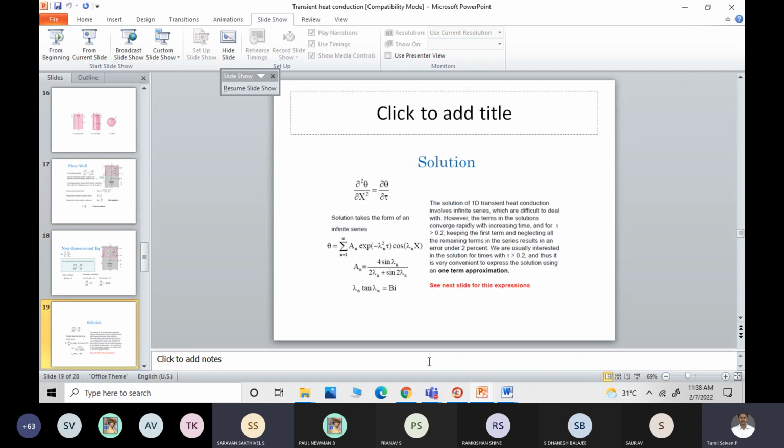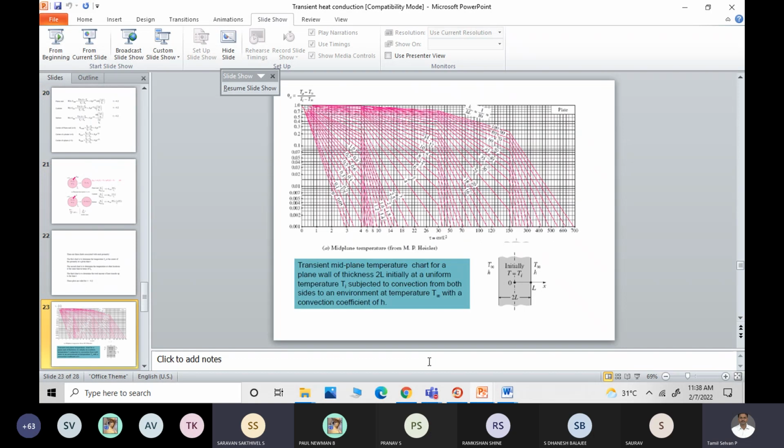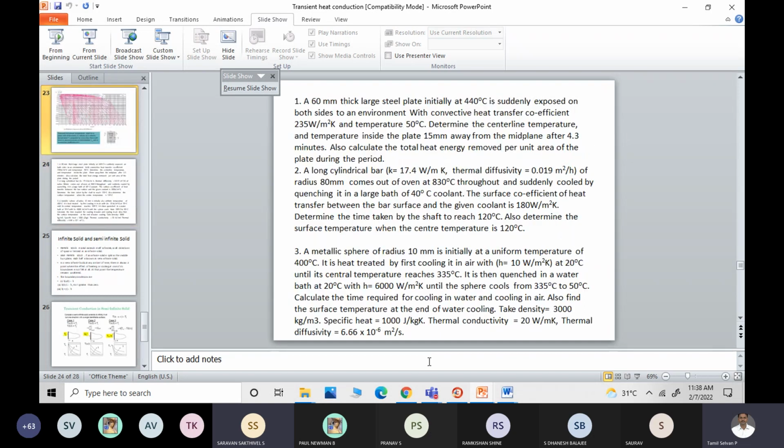infinite solid. So in infinite solid we will be depending upon Heisler's chart to solve problems, whether it is a flat plate, cylinder, or sphere. That's why I have restricted to only three problems. Okay, one for flat plate, one for cylinder, and one for sphere. And the third problem is very, very important, because it involves two concepts. One is lumped system, the other one will be infinite solid. This is a problem which I have taken from the Sachdeva textbook.